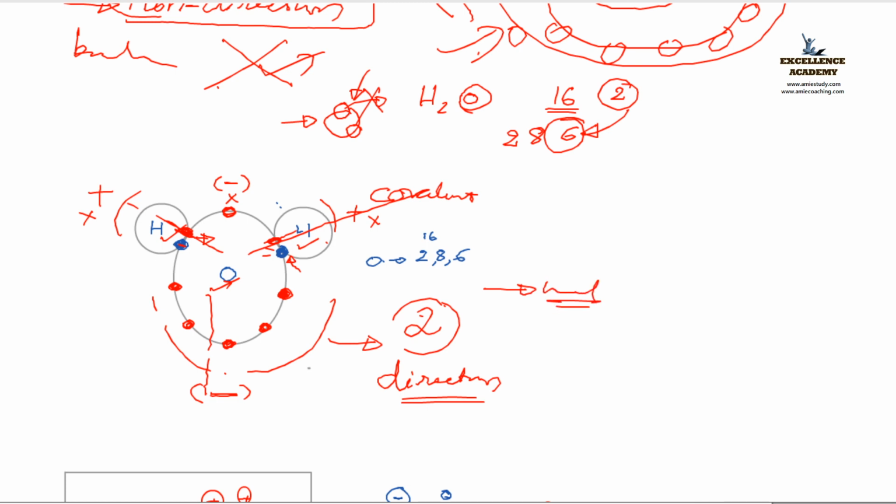So, these are the 3 points. Clear to all? First one is this type of bond is formed by the sharing of electrons between two atoms. Second is it is directional in nature because the positive and negative charges are not uniformly distributed. Okay. Next is what? It is a bad conductor of electricity.